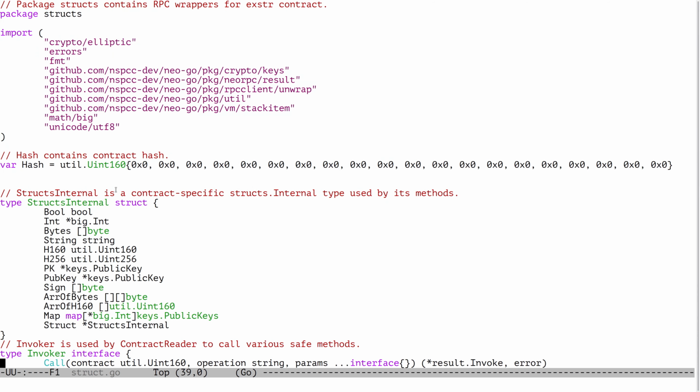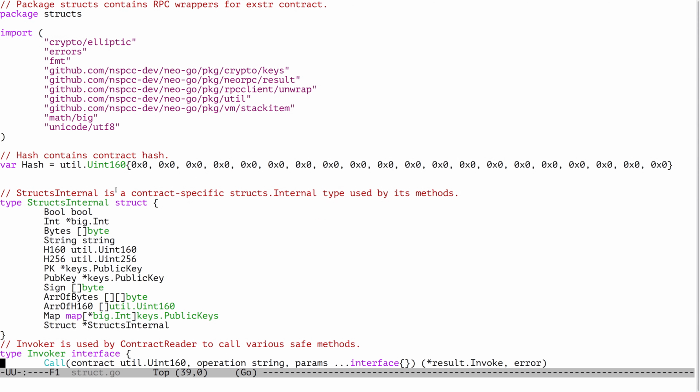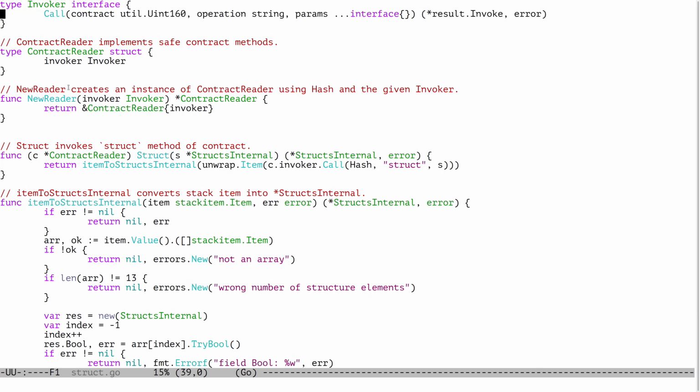And the main thing probably is that this code is auto-generated, so you have to do nothing. All you really care about is that you have this structure and you have this contract reader interface that you can use on the back end, and that's it. What I've seen works for Go contracts, but we think the same functionality can be made for any other languages